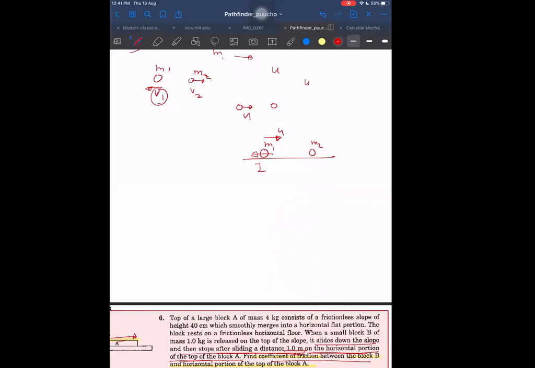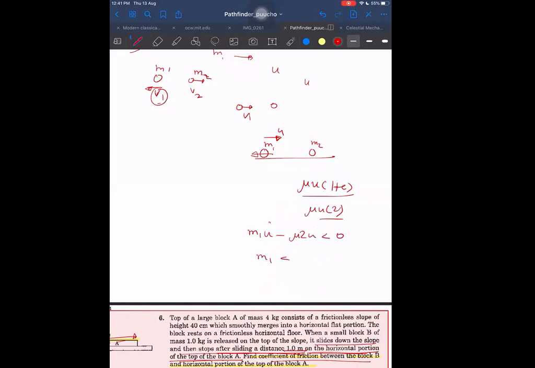Oh, sorry, my formula was wrong. I was taking the wrong formula for impulse. The formula for impulse was mu into U relative into 1 plus E. For elastic collision, E is 1, so let us do it once again. I will be getting M1 into U minus mu into 2U is less than 0.